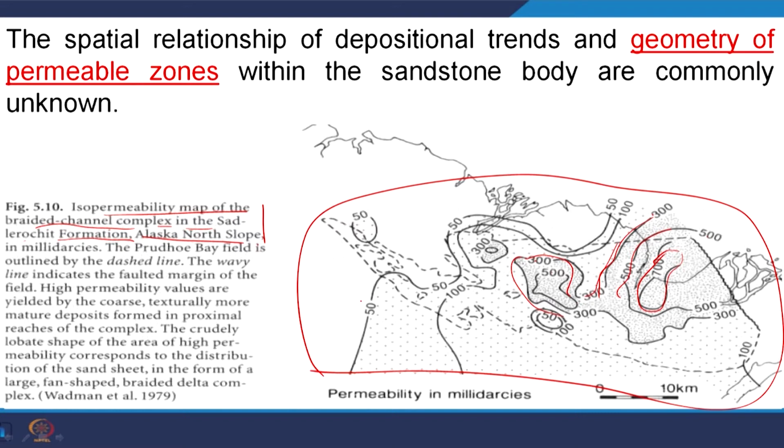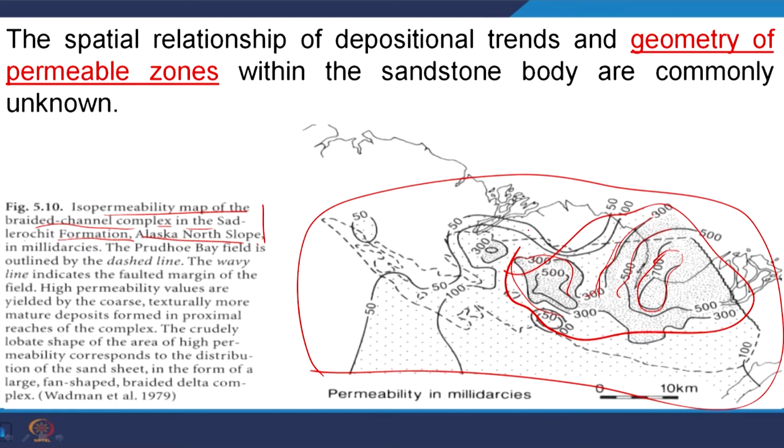So, that means the whole sandstone body, the entire body, is not suitable for us. We mainly concentrate on this part of the sandstone body, which is more porous and more permeable, so that there is an expectation that it might contain more petroleum hydrocarbon and can yield petroleum hydrocarbon very easily if we drill a hole there.